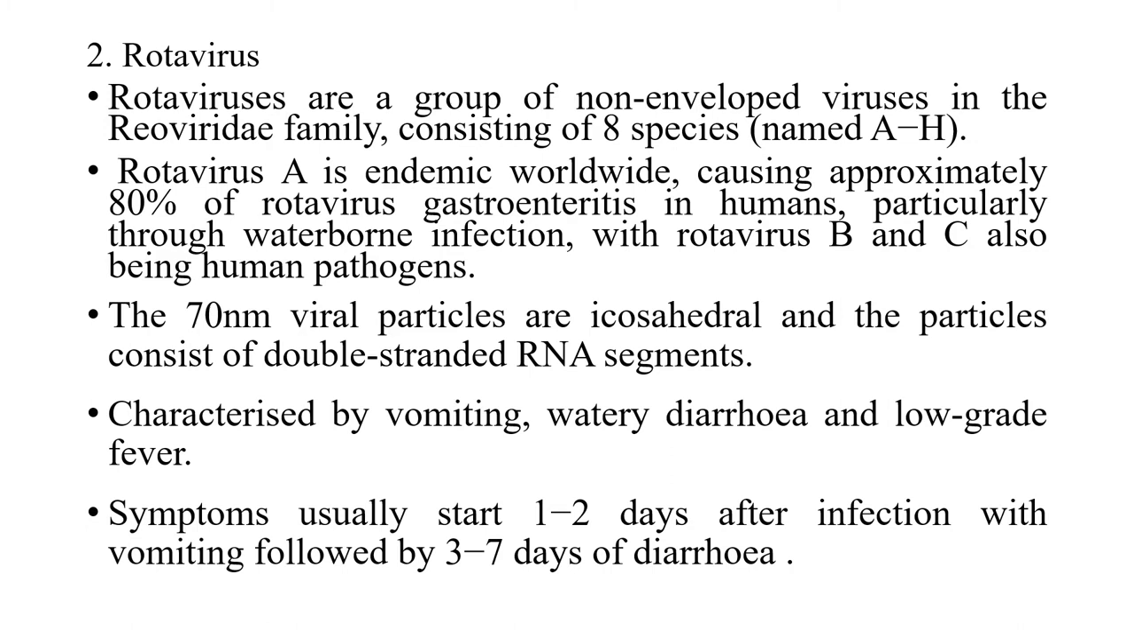and vomiting is followed by 3 to 7 days of diarrhea. So, the second one is the rotavirus, and these rotaviruses are a group of non-enveloped viruses belonging to the Reoviridae family, consisting of 8 species, namely Rotavirus A to Rotavirus H, and among them Rotavirus A is endemic worldwide and the cause of 80% of rotavirus gastroenteritis in humans. On the other hand, Rotavirus B and C are also human pathogens.